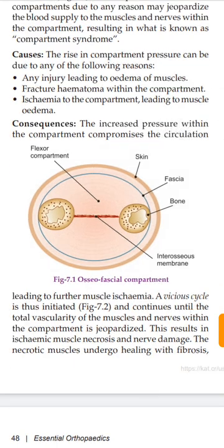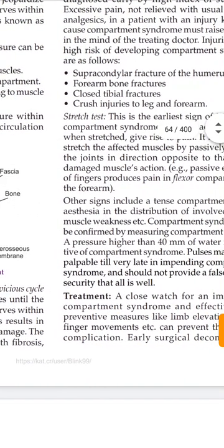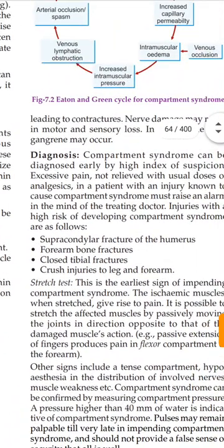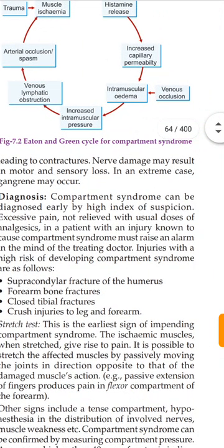Consequently, the increased pressure within the compartment compromises the circulation, leading to further muscle ischemia. A vicious cycle is thus initiated and continues until the total vascularity of the muscle and nerve within the compartment is jeopardized. This results in ischemic muscle necrosis and nerve damage. The necrotic muscle heals with fibrosis, leading to contracture.